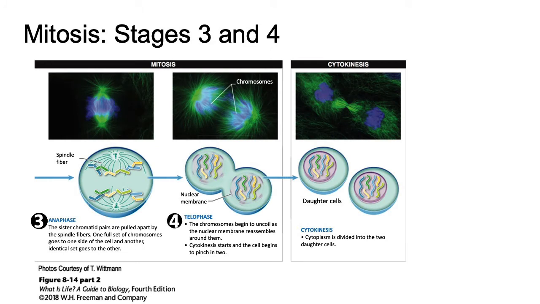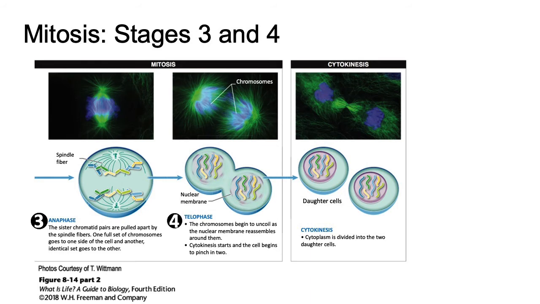The third phase is anaphase. The chromatids separate and move in opposite directions. In anaphase, the spindle microtubules attached to the centromeres begin pulling each chromatid and the sister chromatid pairs toward opposite poles of the cell. From each pair of sister chromatids, the centromere splits as one DNA molecule is pulled in one direction and the other identical DNA molecule is pulled in the opposite direction.